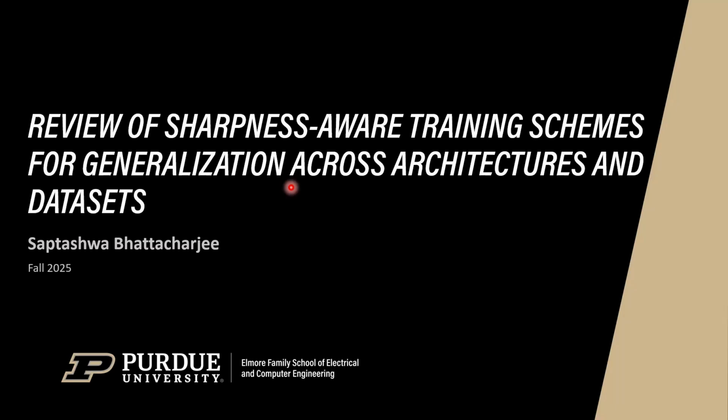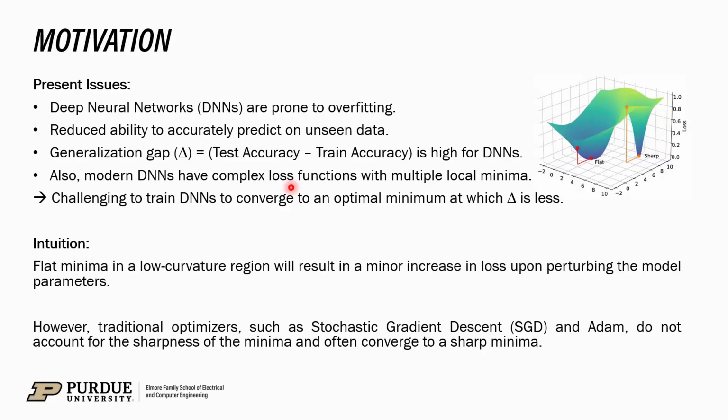Hello, I'll be presenting a review of sharpness aware training schemes across architectures and datasets. Deep neural networks are prone to overfitting, which means that the test accuracy is less than the training accuracy. This difference is known as the generalization gap delta.